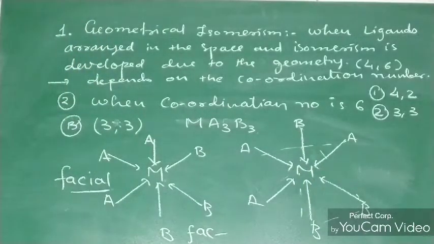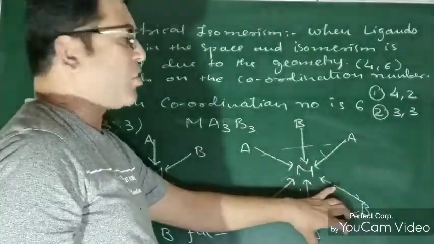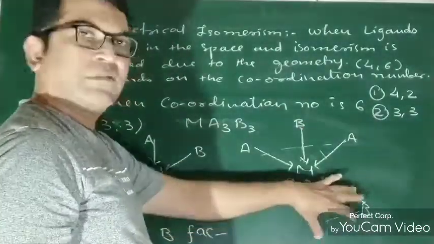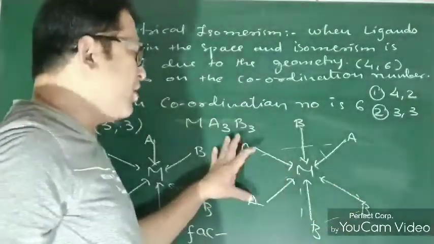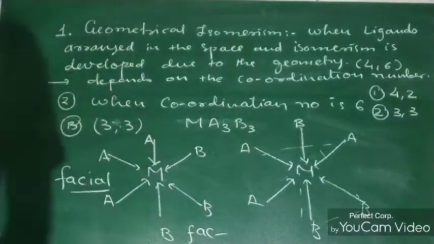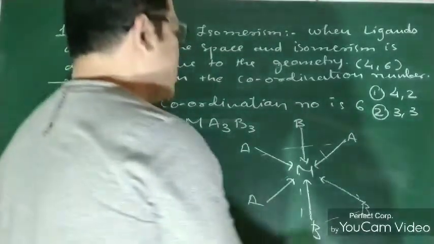When we come to know such a point, we can say this B went to the meridian of this B, and this A went to the meridian of this A, and that's why this kind of isomerism is known as meridional isomerism.